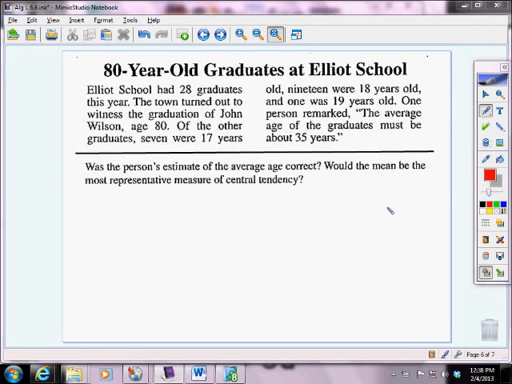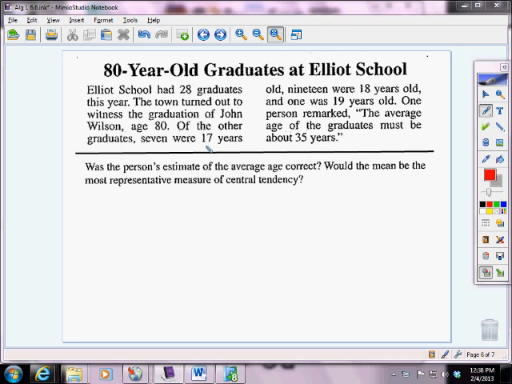Let's look at a couple examples of how we can interpret our measures of central tendency, mean, median, and mode. It says here, Elliott School has 28 graduates this year. The town turned out to witness the graduation of John Wilson, age 80. Of the other graduates, 7 were 17 years old, 19 were 18 years old, and 1 was 19 years old. One person remarked, the average age of the graduates must be about 35 years.